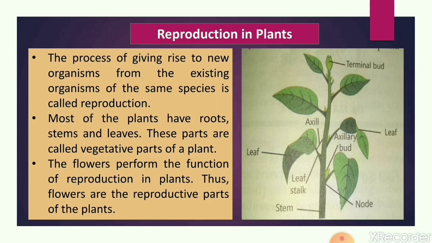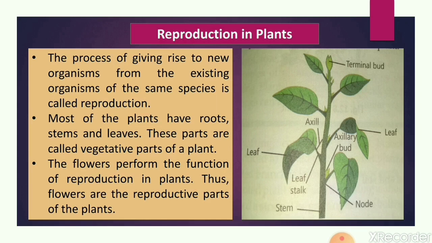This is the image of a plant. I think you all know about the root, and in the shoot we know the stem and branches and leaves are the parts of the shoot system. But some important parts are there, that is, you can see axil. You have studied about axil also in sixth class, but I just want to remind you what is axil. The space between the stem and the leaf is called axil. You can see axil in between the leaf and the stem. So this part is called axil.